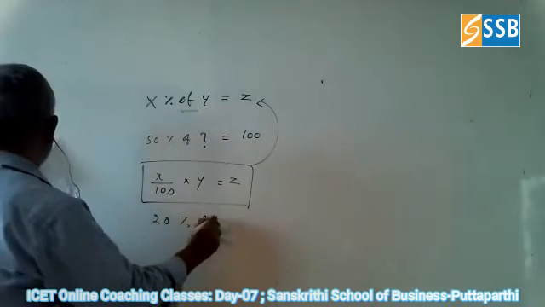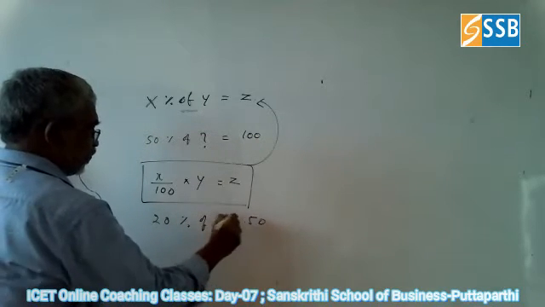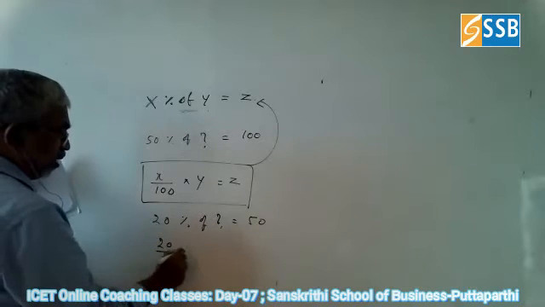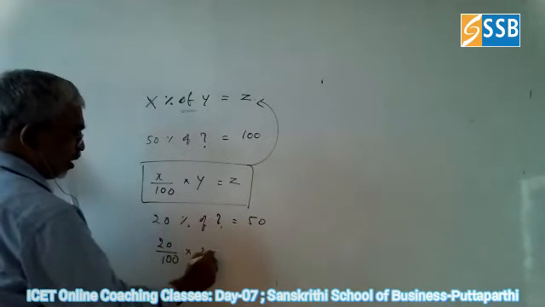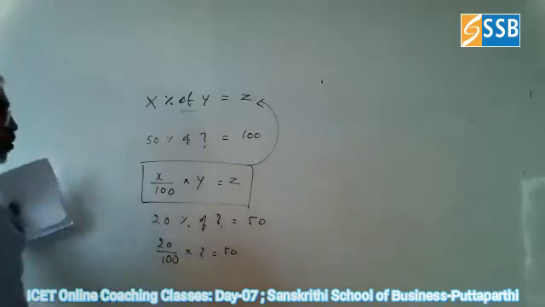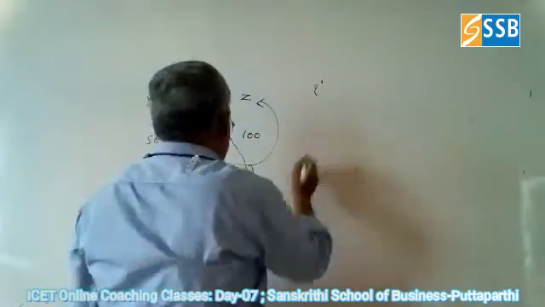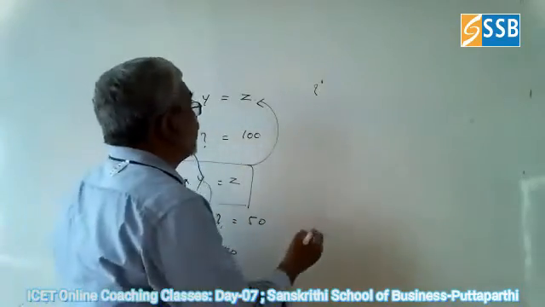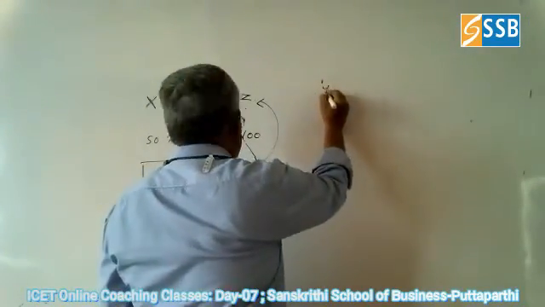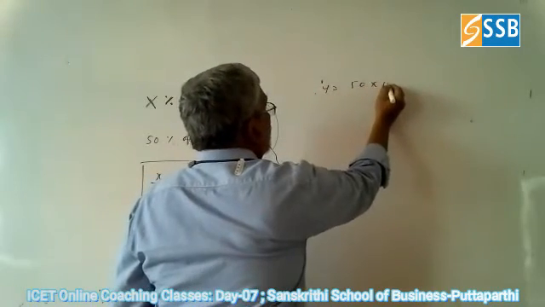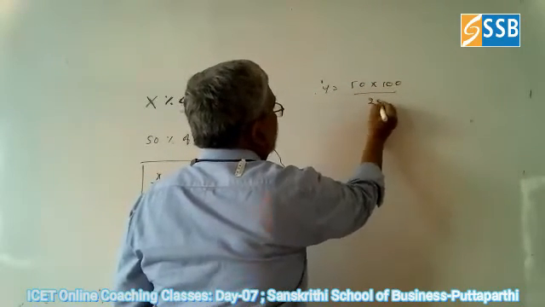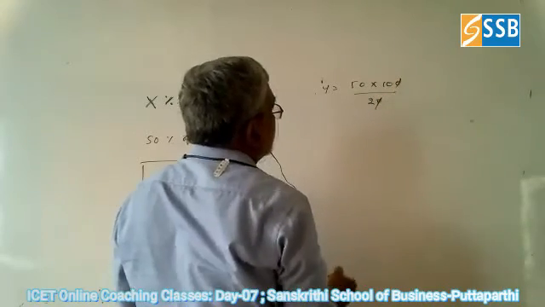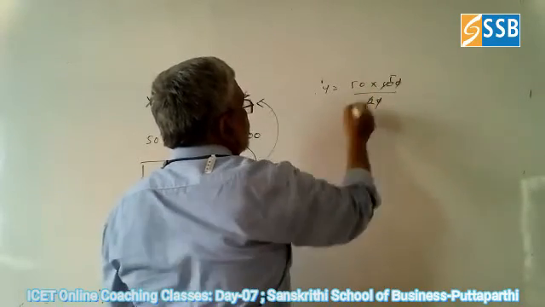Now, 20% of what is equal to 50. How will you find it? 20 by 100 into what is equal to 50. Now the 'what', that value, instead of what you can put Y. So now you can find it. Y is equal to what? 50 into 100 by 20. Now you can easily cancel 2, 5, 10.